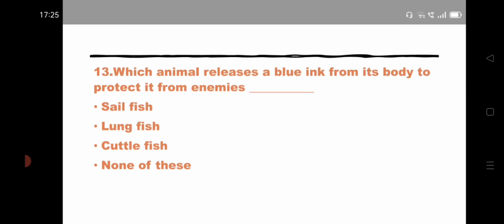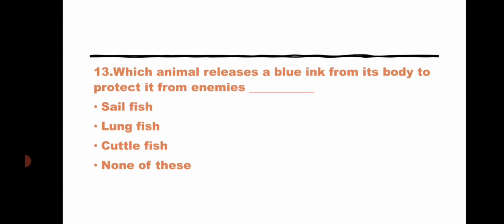Coming for the next question. Which animal releases a blue ink from its body to protect it from enemies? Option 1 sailfish, option 2 lungfish, option 3 cuttlefish, option 4 none of this.